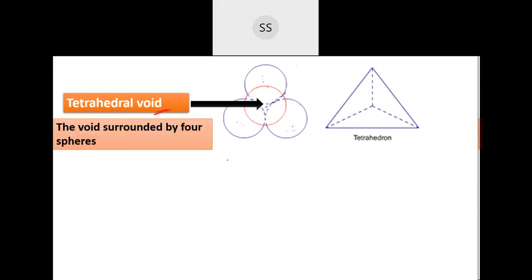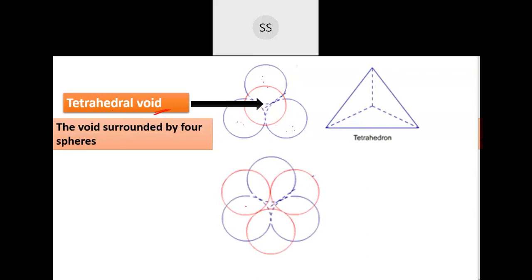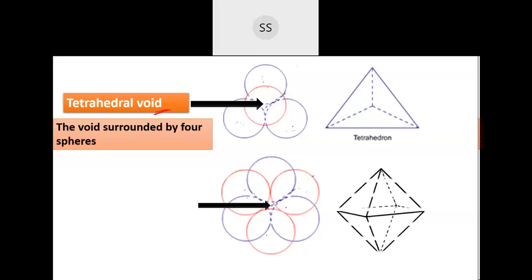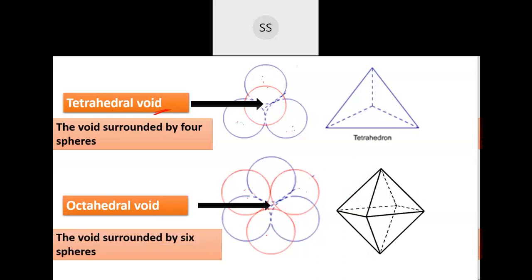Another one is created, you can see here, if you place the atoms in this way, in this fashion, with spheres coming in this way. When you see this void which is created, it is different compared to the first one. The shape of this void is like an octahedron. This is the octahedron. So when you see that octahedron shape, that void will be called an octahedral void, and that is formed because the void is surrounded by 6 spheres.